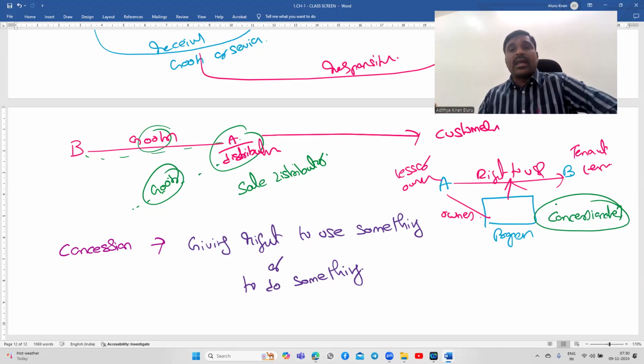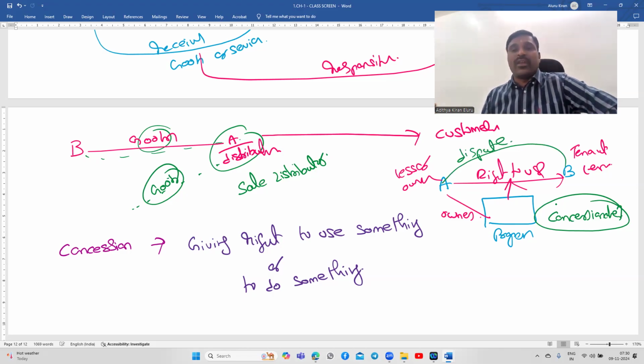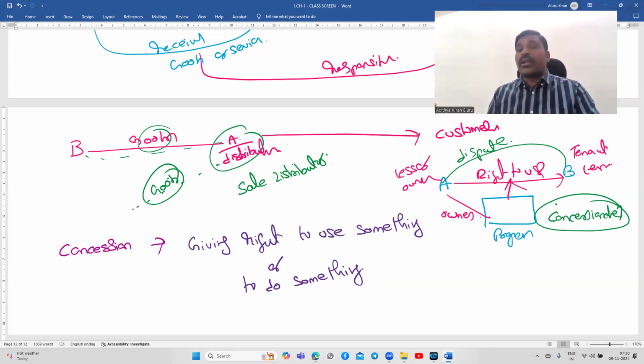I can call B a concessionary when there is a dispute between A and B. To put an end to the dispute, A is allowing B to use the property. That is called concessionary. There may or may not be consideration. That's why for related party transactions, even though there is no consideration, they are deemed to be supplied.